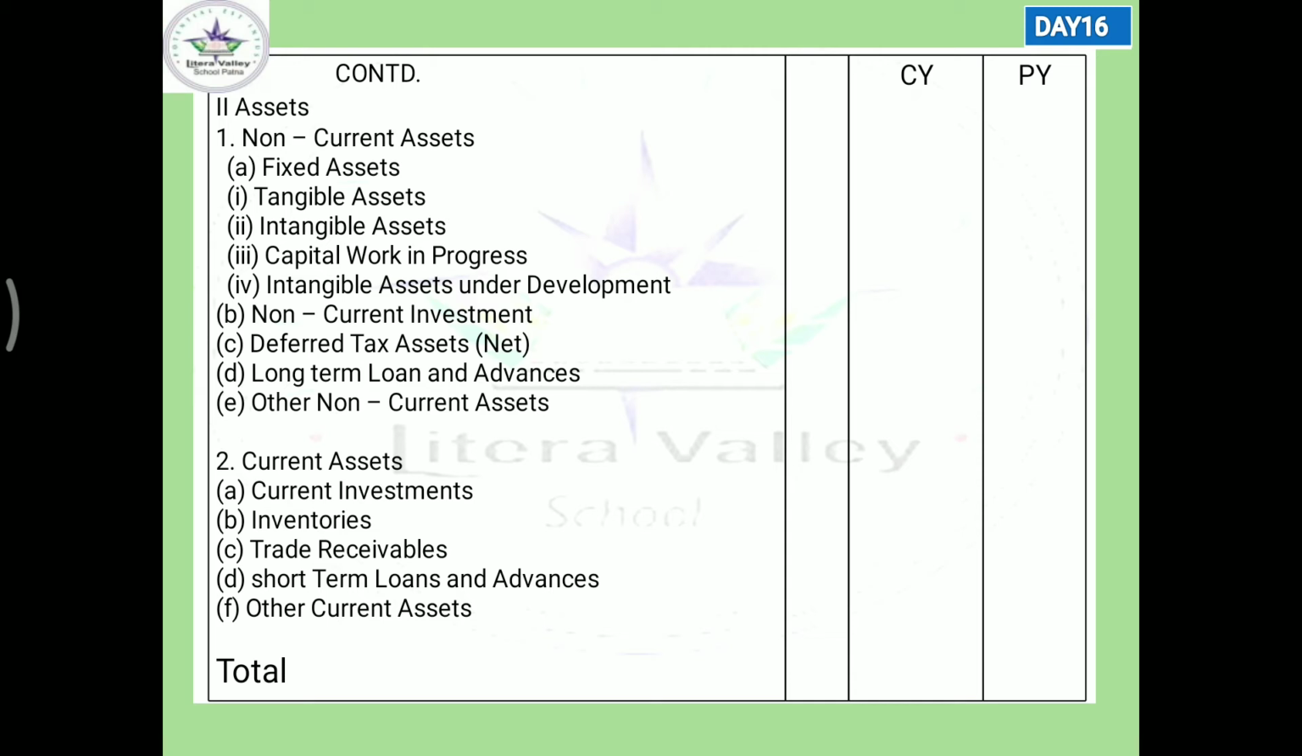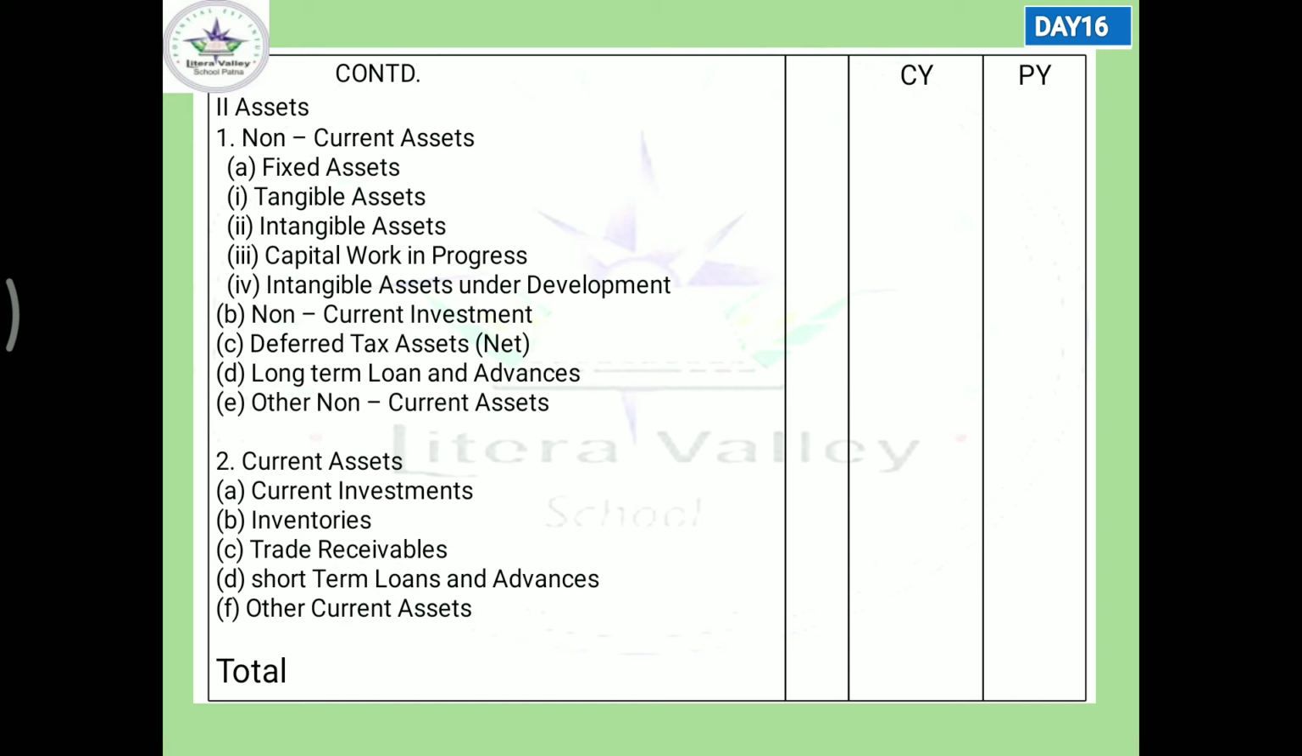So mainly focus that fixed assets are divided into two parts: tangible and intangible. Again, tangible is further capital work in progress, and intangible is intangible asset under development. It may be possible you are going to take a right, you are going to patent something, it is under process, you have not got the right yet, it will be termed as that.